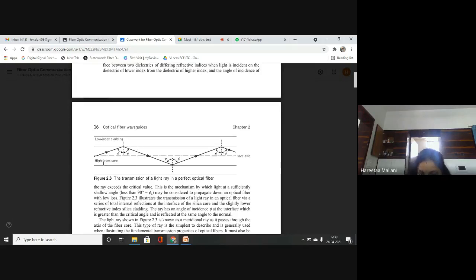Okay. Core refractive index is higher than the cladding. N1 is my core's refractive index, N2 is the refractive index of cladding. And here we are showing how a light ray in a perfect optical fiber should propagate. So this is my air core interface. You can see the cursor,